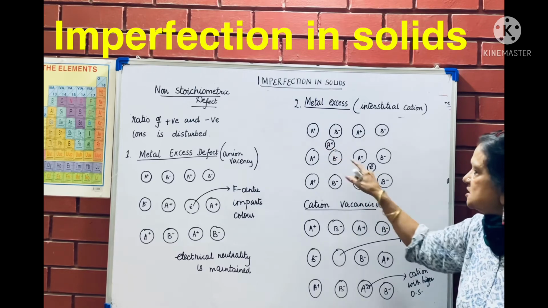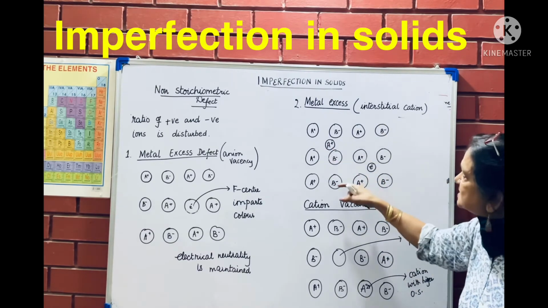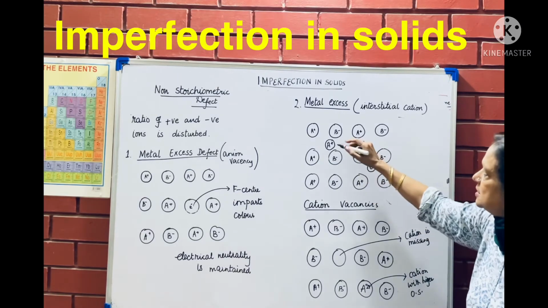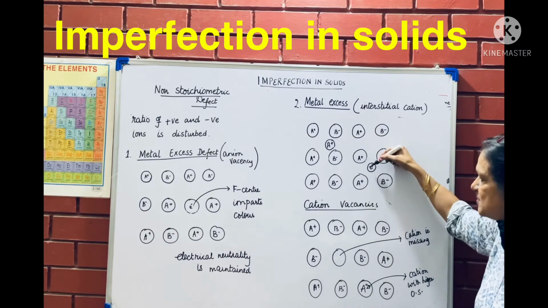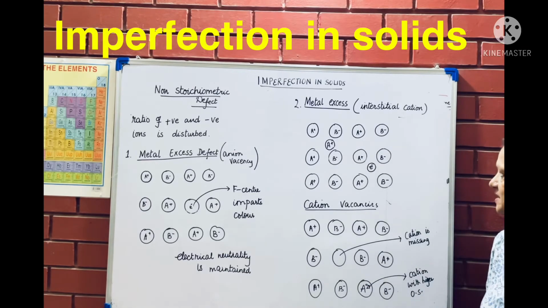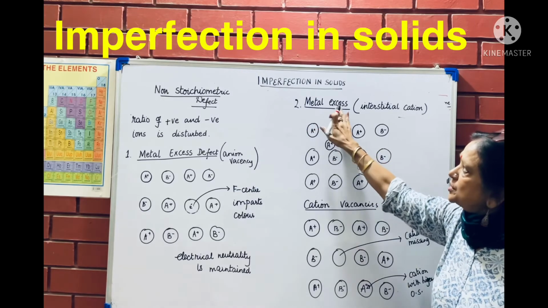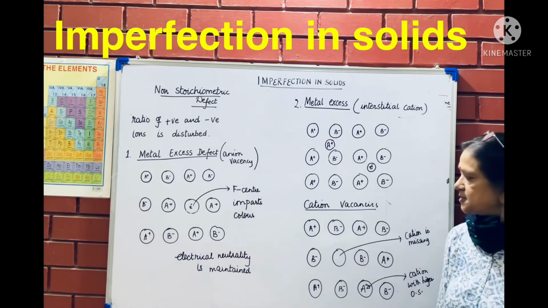So one is positive, the negative one is the electron. Due to this, there is a defect. Electrical neutrality still gets maintained because one positive and one negative are present here. Metal ions have become more in quantity, so it is called metal excess defect.